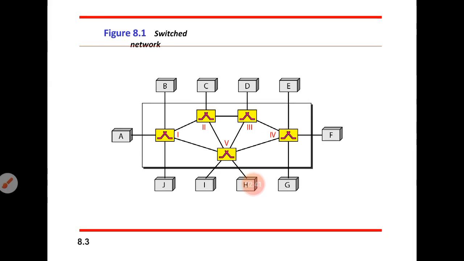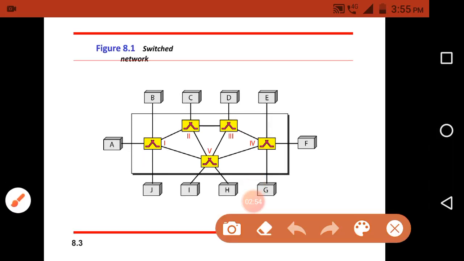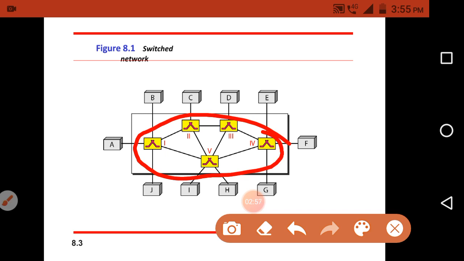That's why they have mentioned here: in a switched network, some of the switches are connected to end systems, and other switches are used only for routing. So that is the introduction part. These interlinked devices create the switching network. In that network, each device is called a switch. Some switches are connected to end devices, some are used for routing purposes, and these switches establish temporary connections between devices. That is the basics of switching.